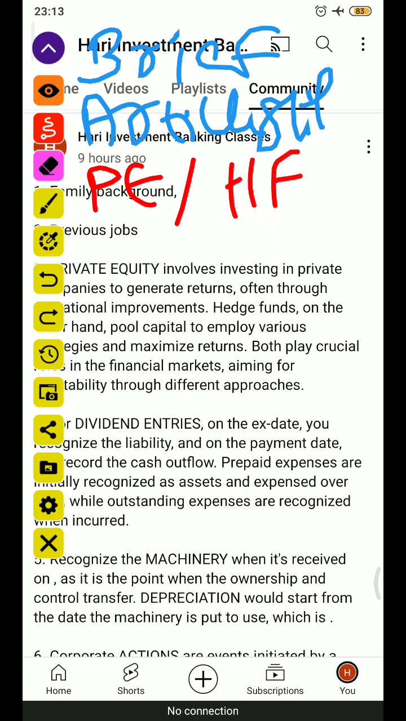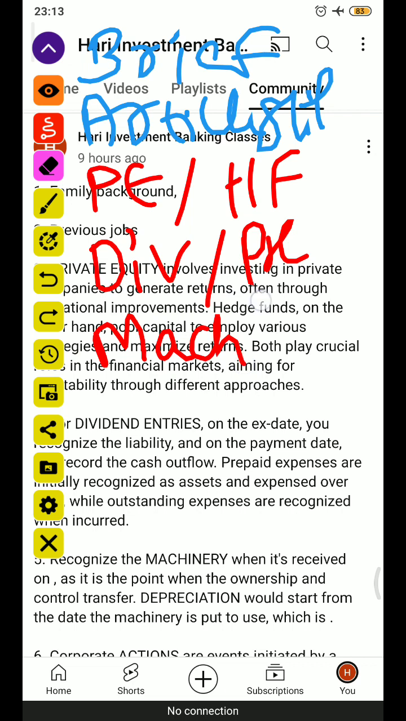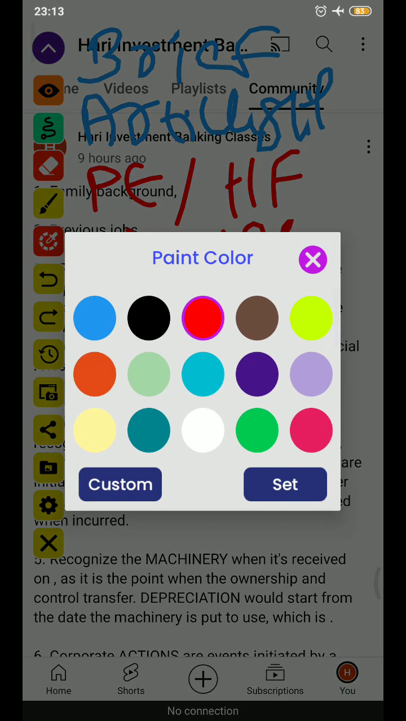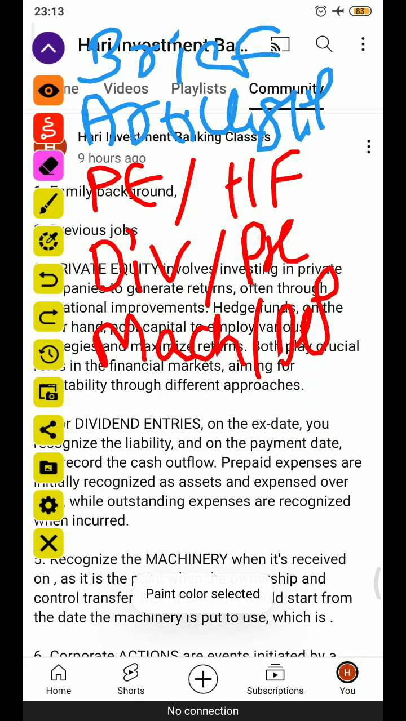And entries, they may ask for some entries related to dividend on ex date or payment date, or prepaid expenses and outstanding expenses, etc. Some general entries may be asked. If you are going for a manufacturing company, and they start with the purchase of one machinery, and the machinery was put to use on another day, from when will the machinery be depreciated, they may ask. Purchase on one day, put to use on another day, and payment in some days. They may build one scenario as an example.